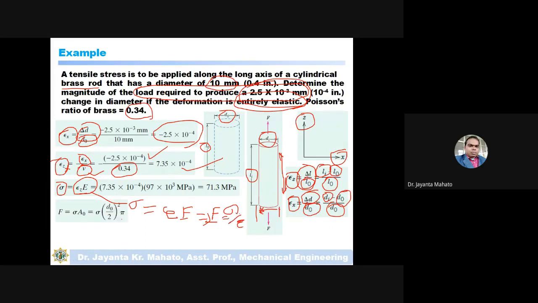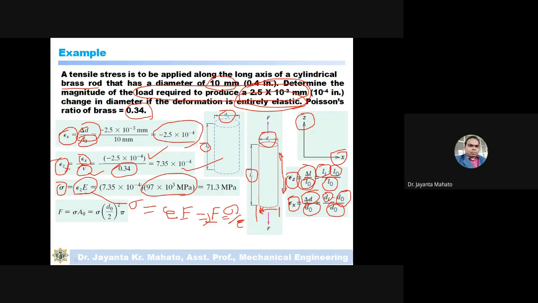From this formula, just put in the E value, which is given as 97 into 10 to the minus 3. Multiplying the E value with epsilon z, you will get sigma.